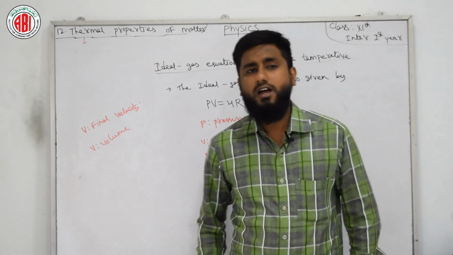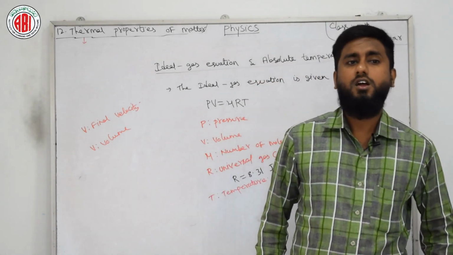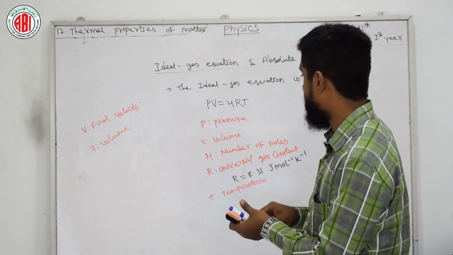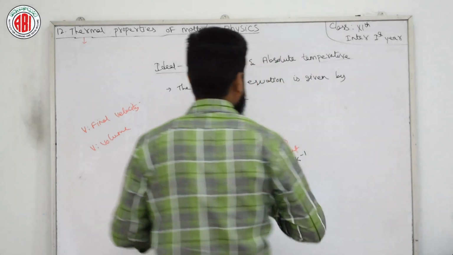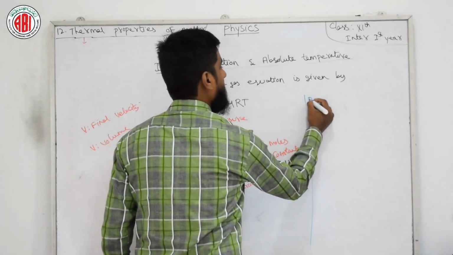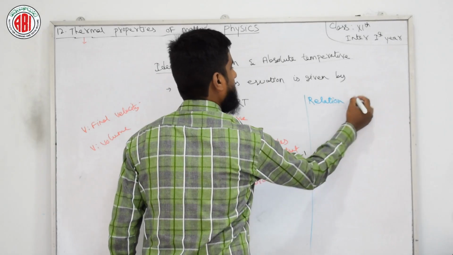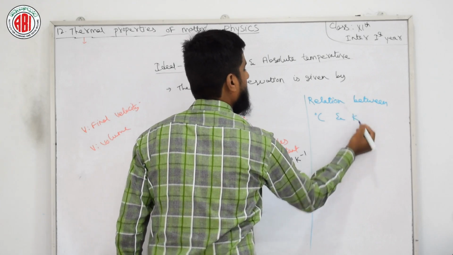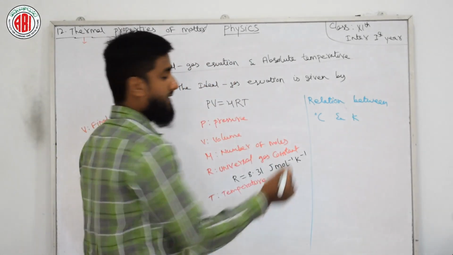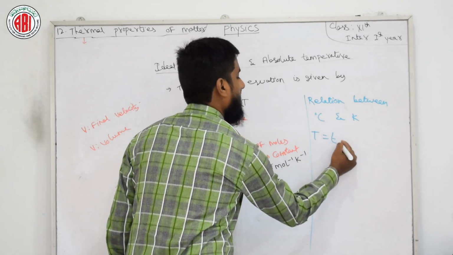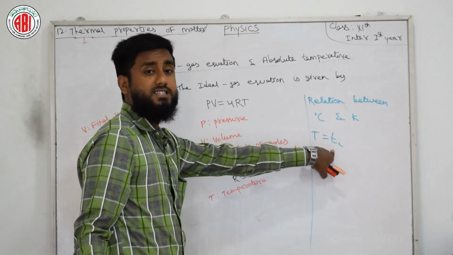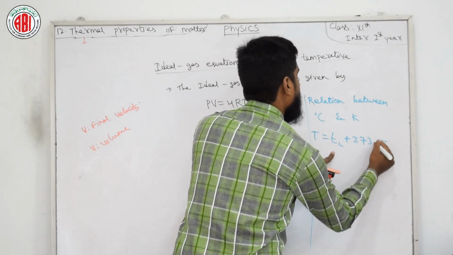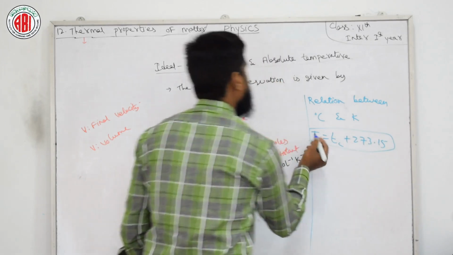Now we have one relation between the Celsius scale and the Kelvin or absolute temperature scale. I am going to write it here itself. You can see this part of the board, I think. So the relation between degree centigrade and Kelvin is nothing but capital T equals T_C plus 273.15, where T_C is the temperature in degree Celsius. So this is the relation between degree Celsius and Kelvin.